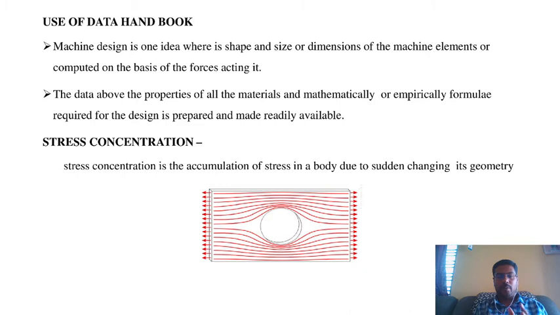So all the information, documents, sets of problems, formulas and data are accumulated in a book. That is called a data handbook related to particular machines. In machine design, the shape, size and dimensions of the machine elements are computed on the basis of the forces acting on them.